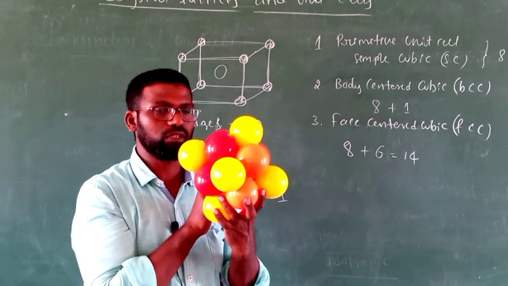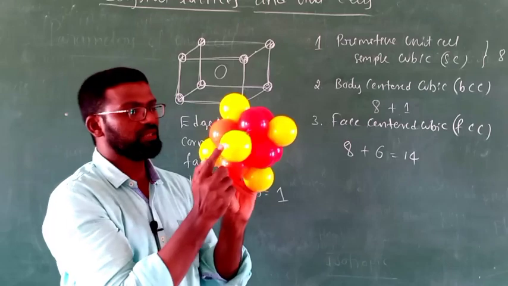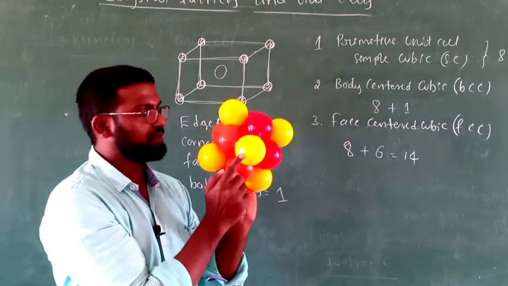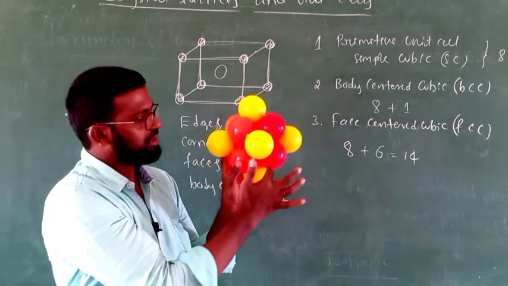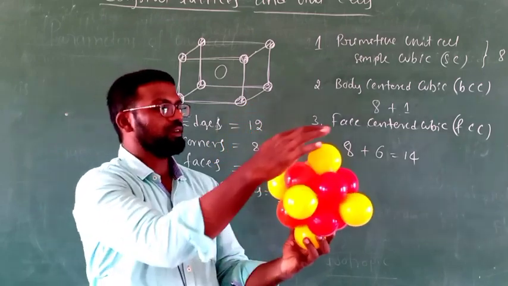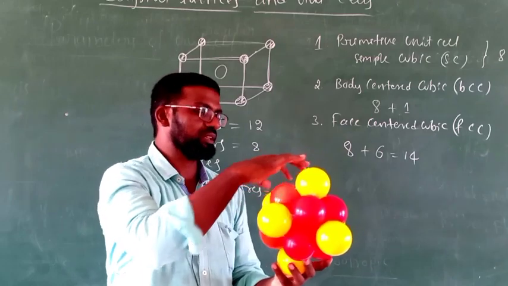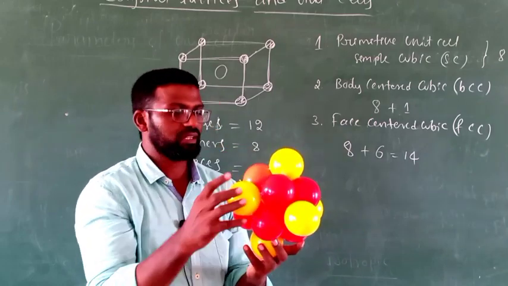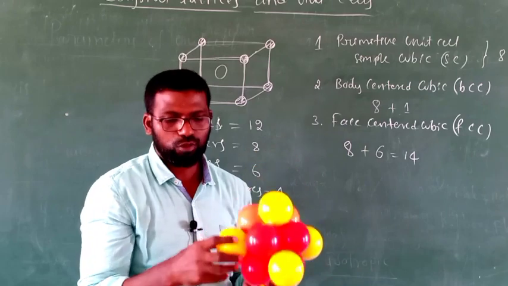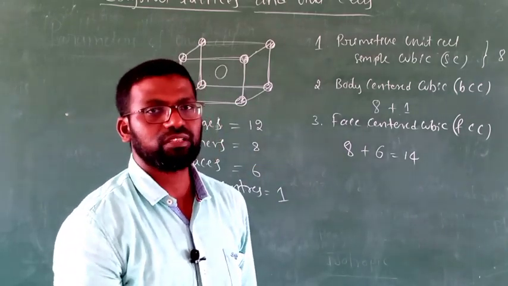Now I am turning the model. See, this is the back face. Here on the back face you can find 1 more particle. So in total you can see 6 particles. Those yellow colored balls indicate face particles. There are 6 face particles. So a total of 14 particles are present in face centered cubic.